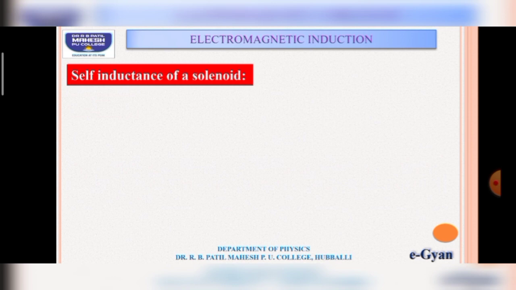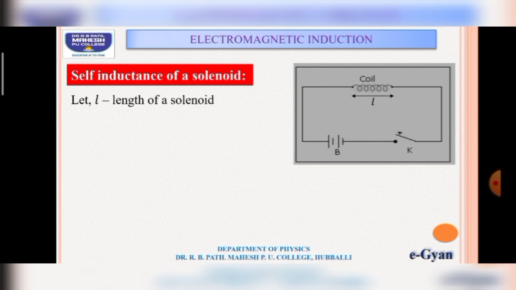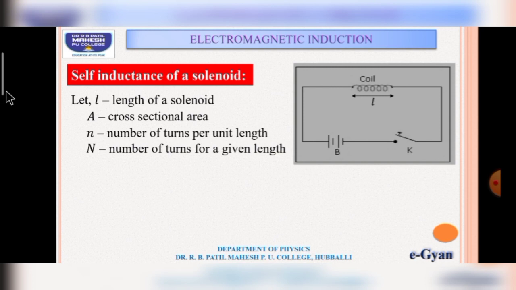Self-inductance of a solenoid. As you know, the solenoid is a coil wound with a large number of turns. Now let us find the self-inductance of a solenoid. This is a long solenoid, and L is the length of the solenoid, A is the cross-sectional area, and small n is the number of turns per unit length, and capital N is the total number of turns for a given length.